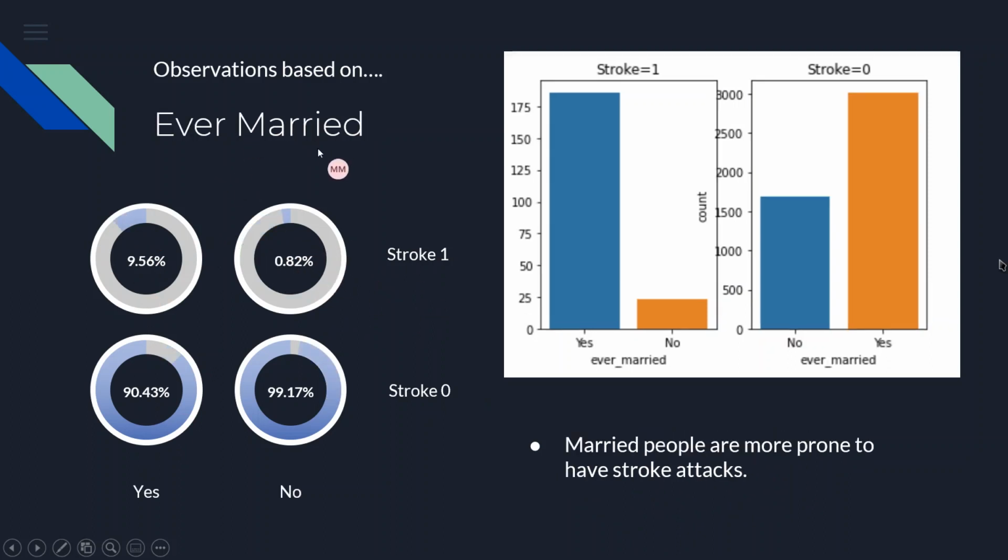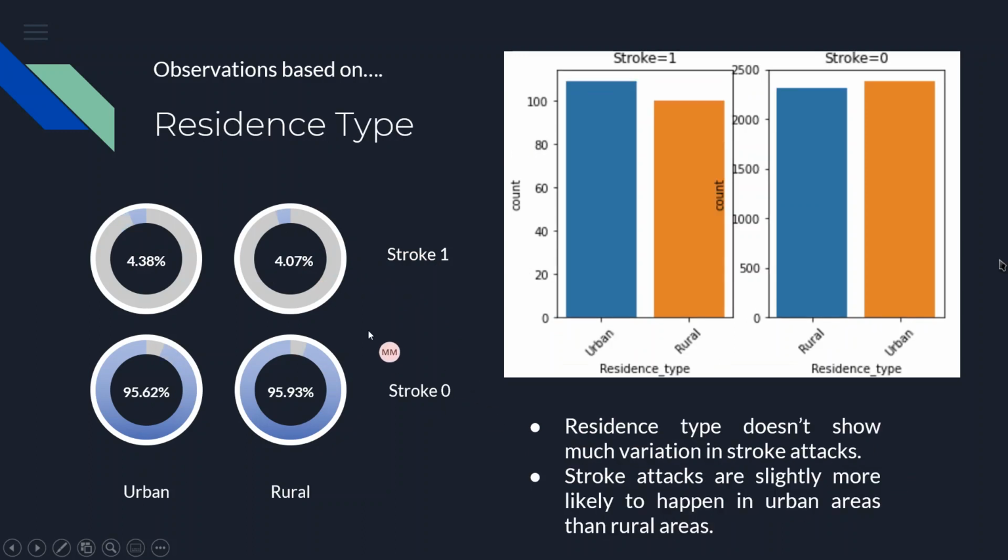Similarly, in ever married, we check the status of the people who were ever married in the past or in the present, and we checked that 9.56% of people were married and had stroke, and 0.82% of people weren't married and had stroke. So we can safely assume that married people are more prone to stroke attacks, right? And the next, residence type, Ashima will explain.